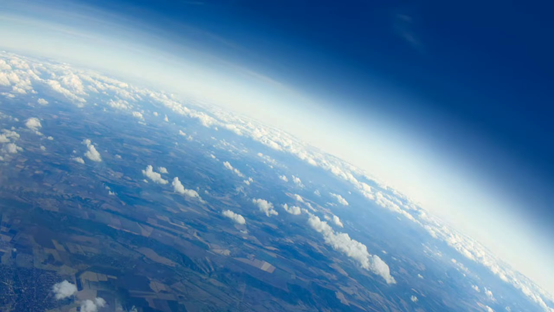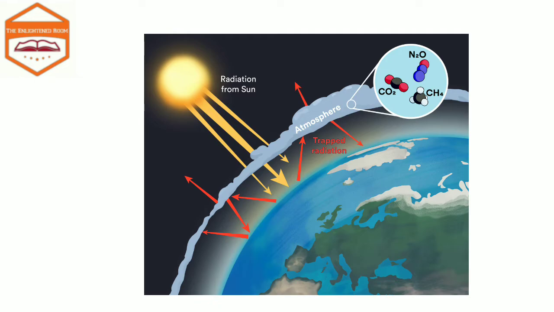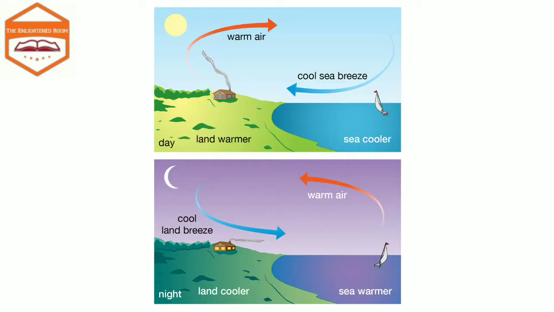Now let's discuss the role of atmosphere. Atmosphere plays an important role in maintaining the temperature of Earth. When sun rays fall on Earth, some of them get absorbed by the atmosphere and the rest are reflected back. This trapped heat prevents the Earth from getting too cool at night. It also helps in weather changes. The air present in the atmosphere gets heated by sunlight, and the hot air rises up and the cold air takes its place. So in this way, air moves and the wind blows.